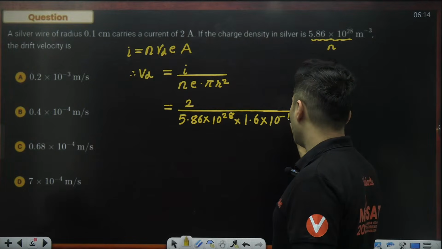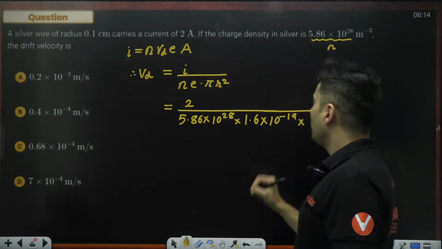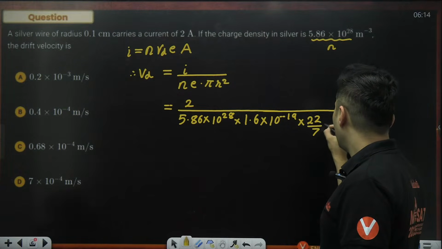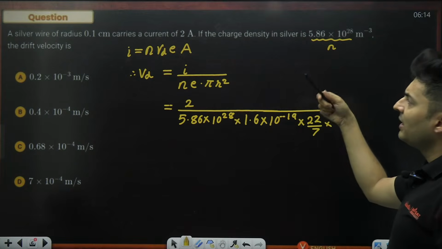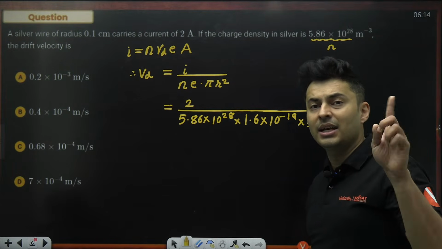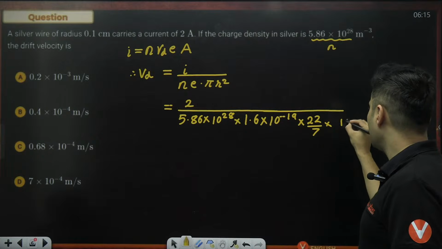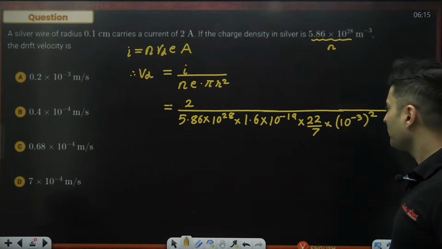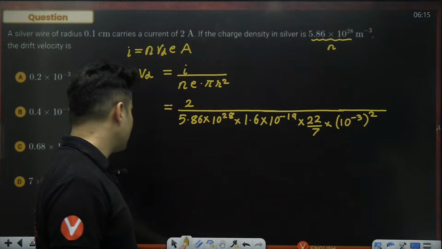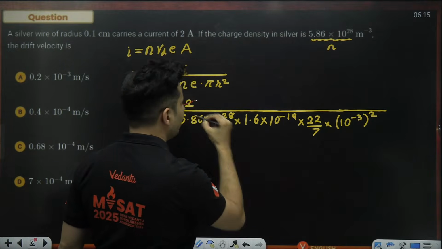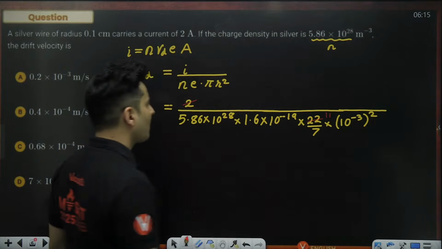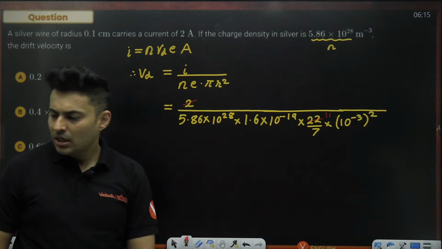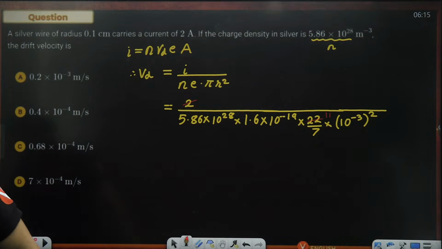1.6 into 10 to the power minus 19, multiplied by the value of pi, which is 22 by 7 also you can write. Okay. And finally, r square: the radius is 0.1 centimeter, meaning 10 to the power minus 3 meters. So 10 to the power minus 3 meters, but square it because r square is there. So you just have to do this, guys. A couple of things will simply go off, like this will become 11. Okay. Now 5.86, 1.6. Come on, guys. Just do the approximate mathematics and tell me